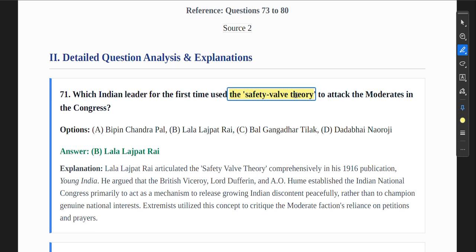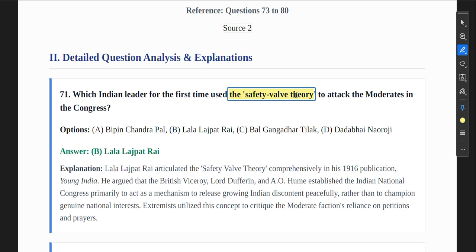There were certain leaders of the Indian national movement who were of the opinion that the formation of Congress happened because of the Britishers. Why? Because the Britishers did not want a situation like the one that had already happened in 1857.